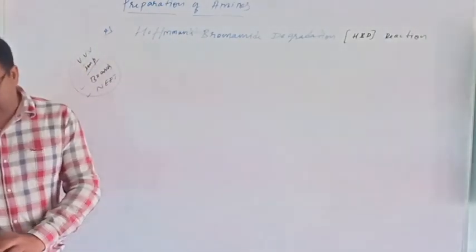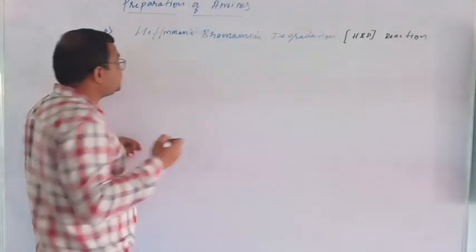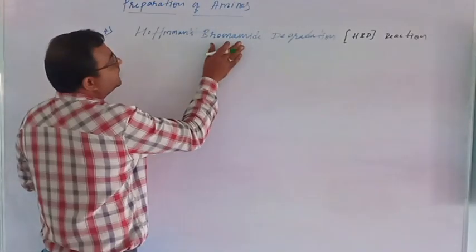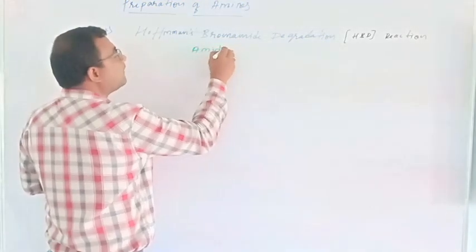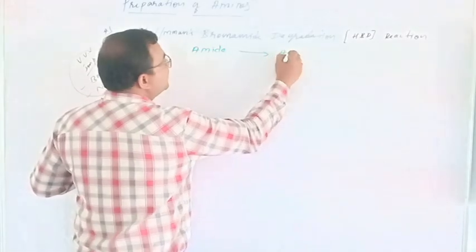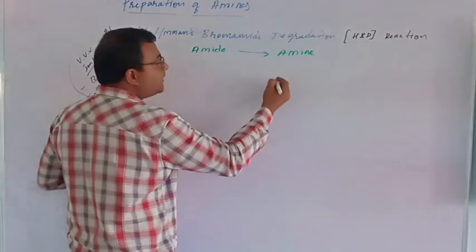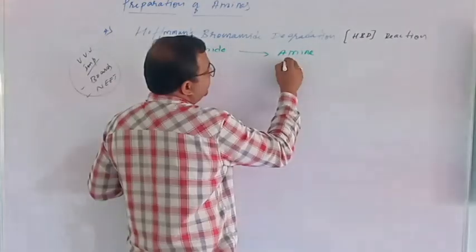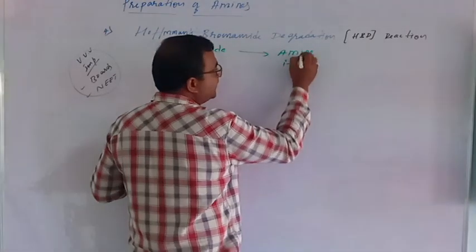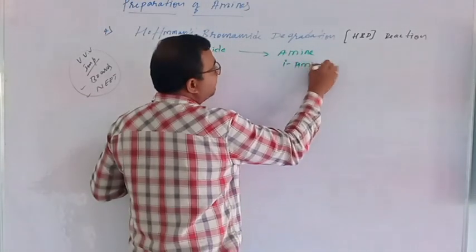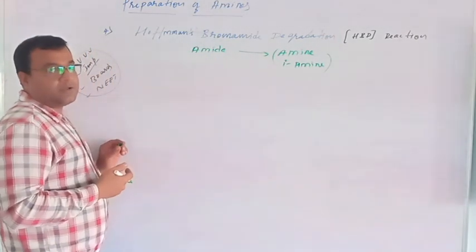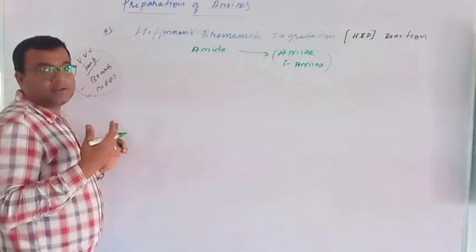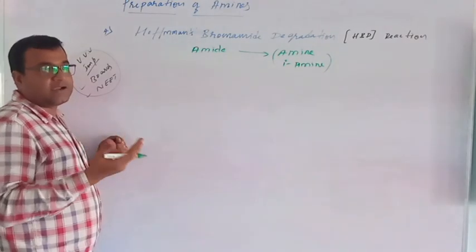It's a direct reaction where amide is converted into amine. Which amide? Primary amide. Amides are converted into amines with a lower chain, one carbon atom less.